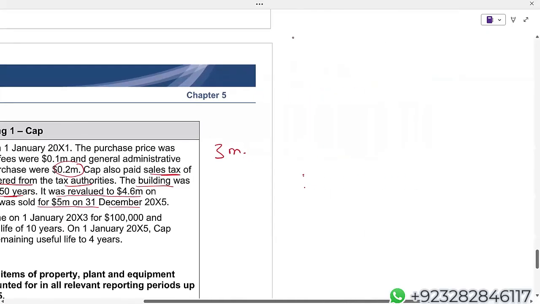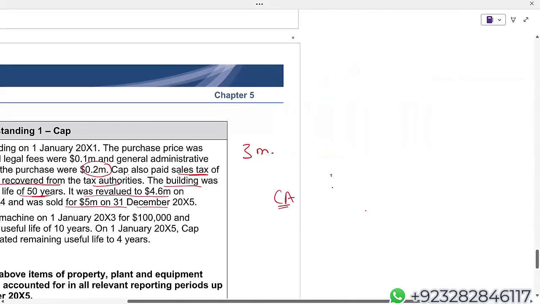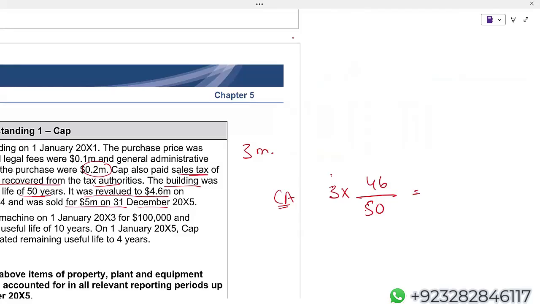Before revaluing the building, we have to first calculate the carrying amount of the building. I'm just giving you the idea. Carrying amount of the building: 3 million. Useful life is 50. We are revaluing this building after 4 years, so the remaining life is 46. This will directly give me the carrying amount at the time of revaluing the building: 3 multiplied by 46 divided by 50. I'm getting 2.76.